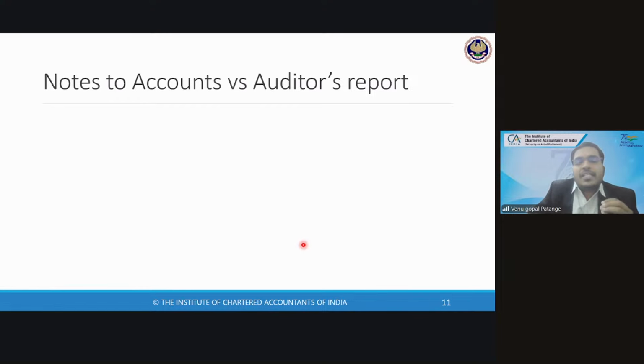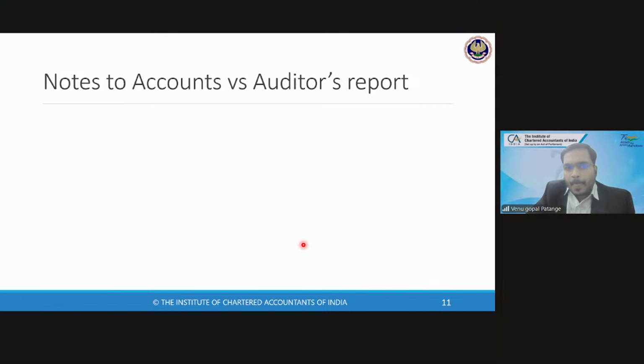Secondly, let us say the same fact was mentioned. Same example, let us take the same example. The inventory was measured at cost. Now the auditor is giving a modified opinion, but he is just giving reference to the notes. Will that be sufficient, or should he reiterate and explain in his own view? Should he just give reference, or should he give his own view?